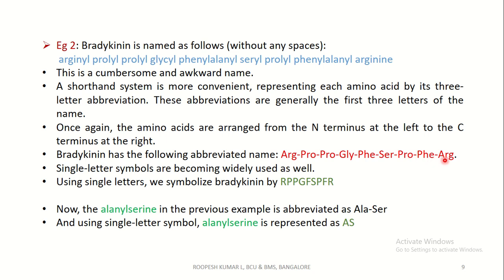Recently, single letter symbols are becoming widely used as well. So using single letters, we symbolize bradykinin by just R for arginine, P for proline, G for glycine, F for phenylalanine, S for serine, proline, phenylalanine and arginine.